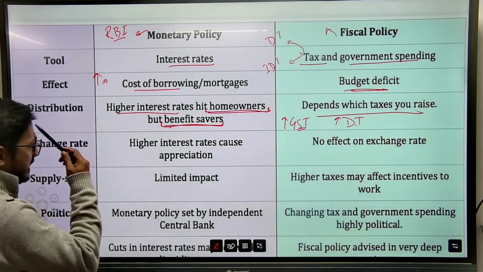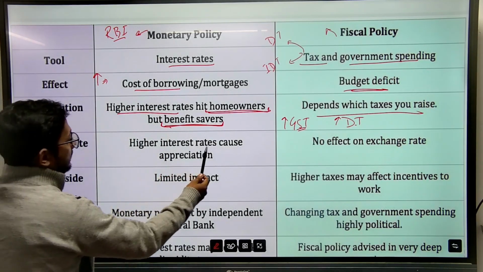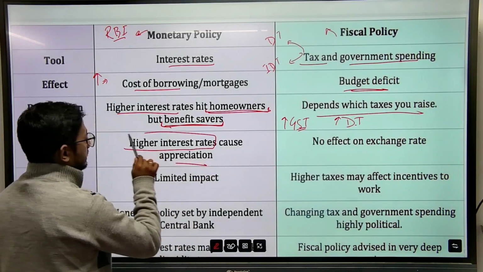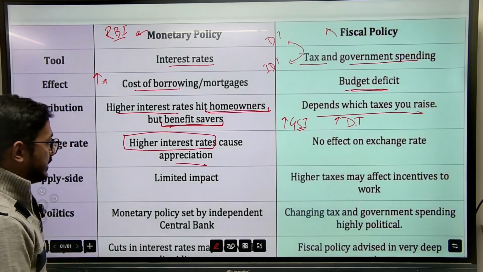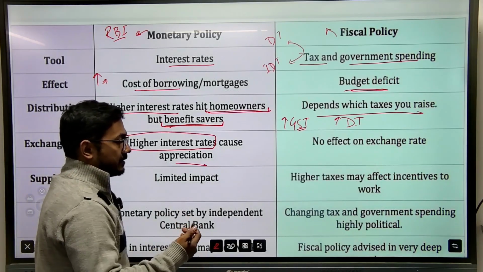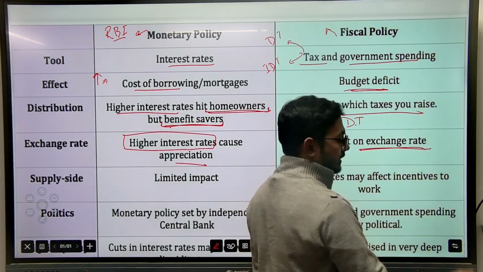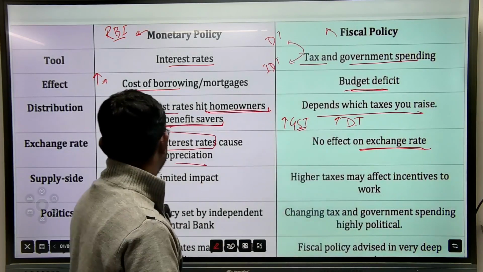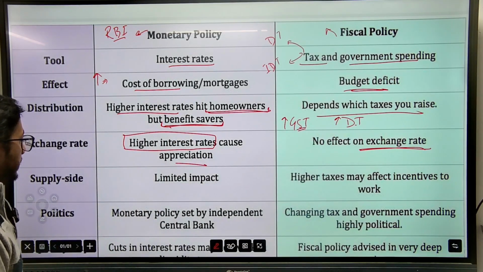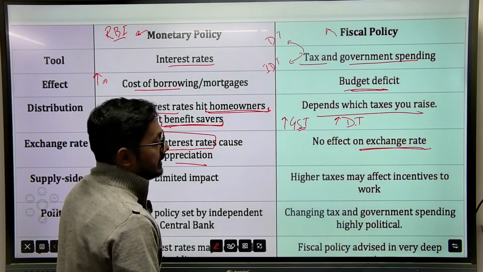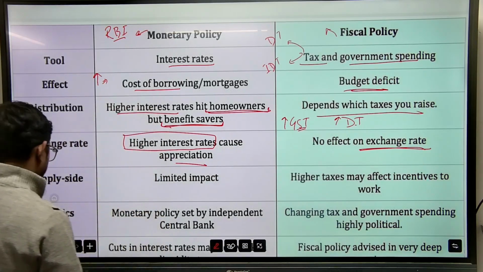Next, exchange rate. High interest rate causes appreciation. What does this mean? When interest rates are increased by the RBI, that causes appreciation of the rupee. In fiscal policy, no effect on exchange rate. That does not affect the exchange rate. Supply side, limited impact. And in fiscal policy, higher taxes may affect incentives to work.